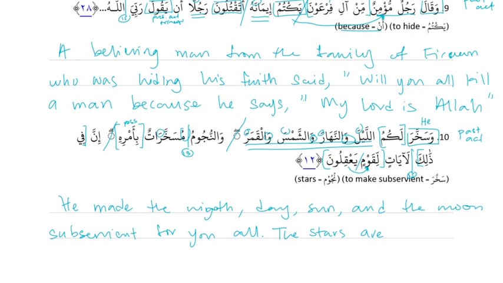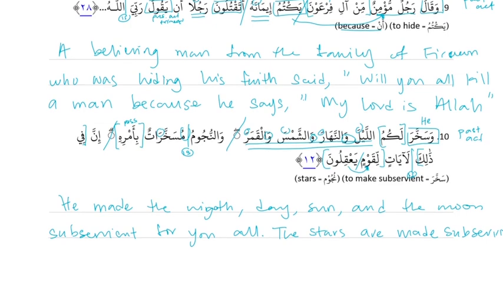So the stars are made subservient by his command. بأمره, by his command. And then another full stop.